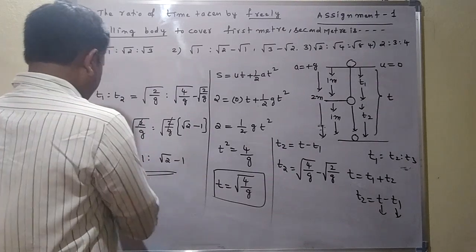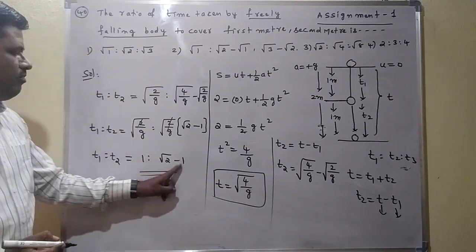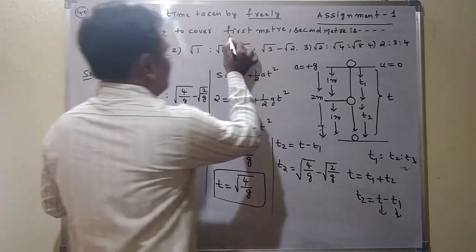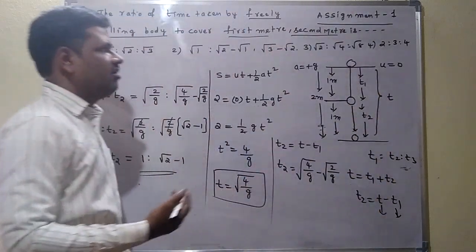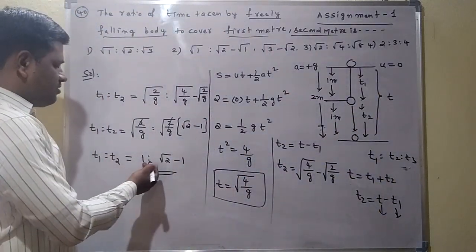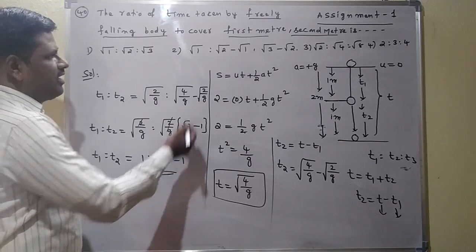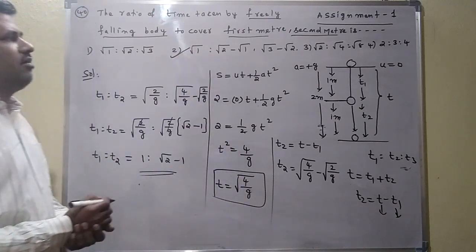So here t1 is to t2, what we are getting here is 1 is to root 2 minus 1. That is only asking here first meter, second meter, and third meter also. So t1 is to t2 is equal to 1 is to root 2 minus 1 we are getting. Which option is correct here? Second option is correct here.